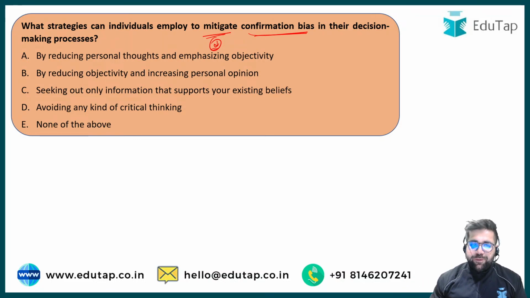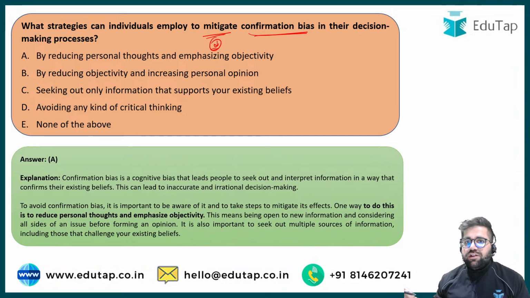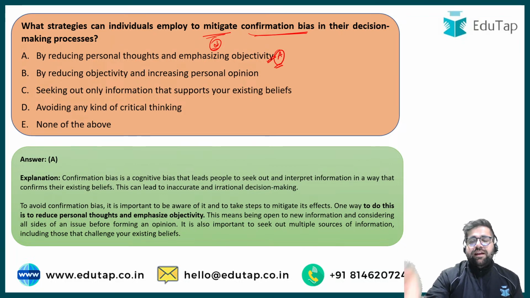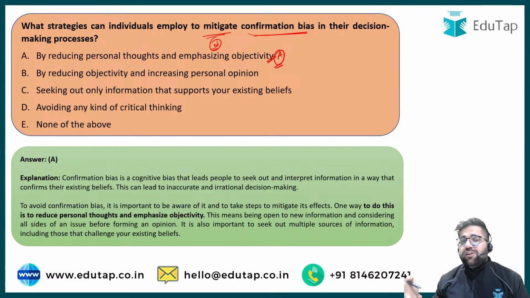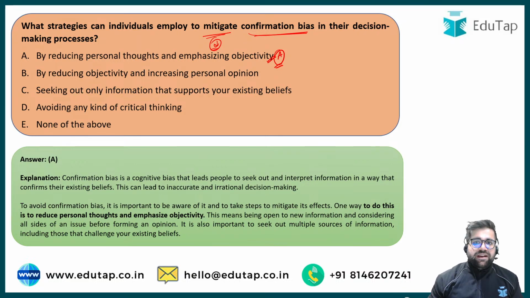Definitely the answer should be option A, by reducing personal thoughts and emphasizing objectivity. If you practice this point, to a certain extent your confirmation bias can be reduced. By reducing objectivity and increasing personal opinion, you will rather increase your confirmation bias.